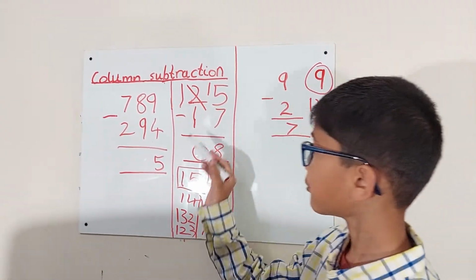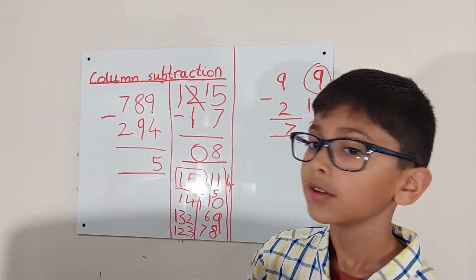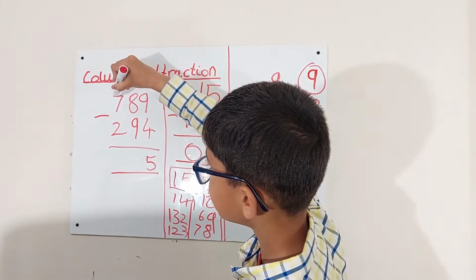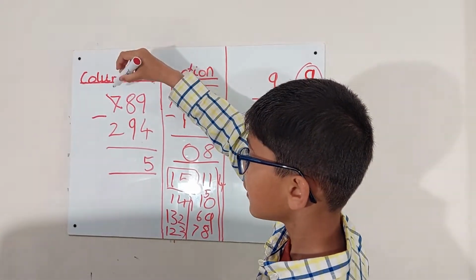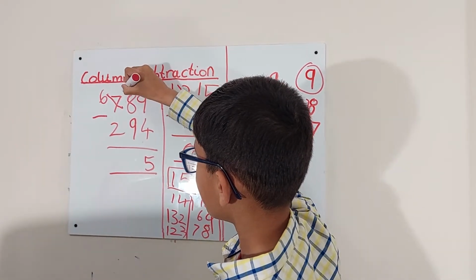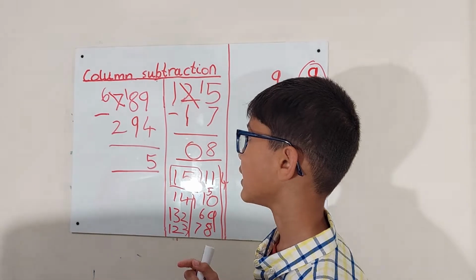Can you remember what I told you for this? Well, let's refresh. What you do is, it's not 7, it's a 6, and then that 1 goes there. So 18 take away 9.